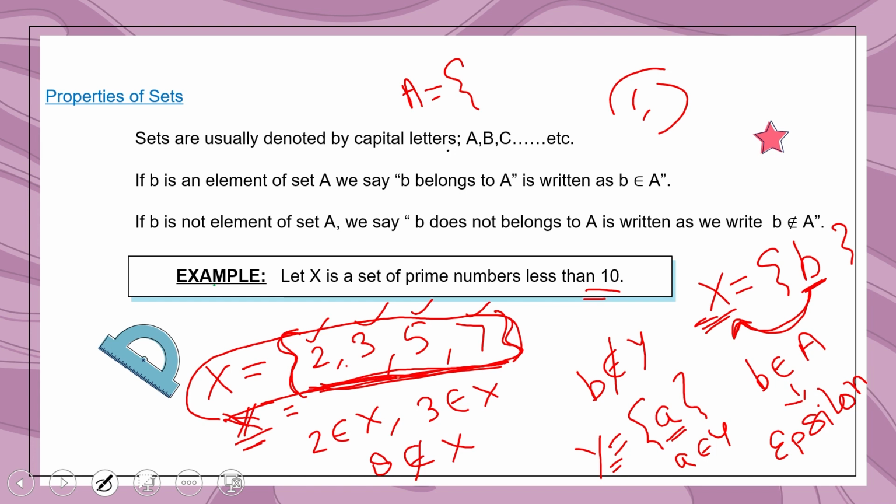In this set only those prime numbers are kept that are basically less than 10. So 7 is less than 10, 5 is less than 10, 3 is also less than 10 and 2 is also less than 10 and they all are prime numbers but less than 10. So we can say X is a set of prime numbers less than 10. Hopefully आपको समझ आया होगा.